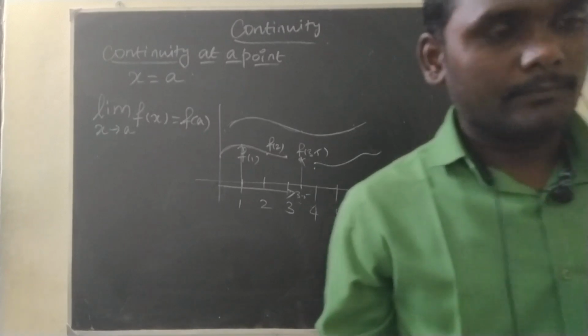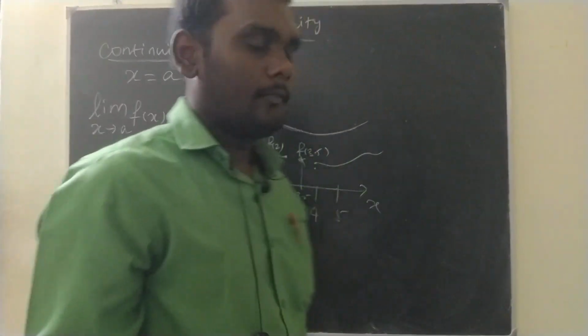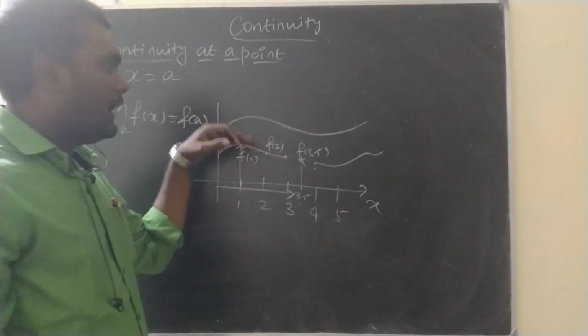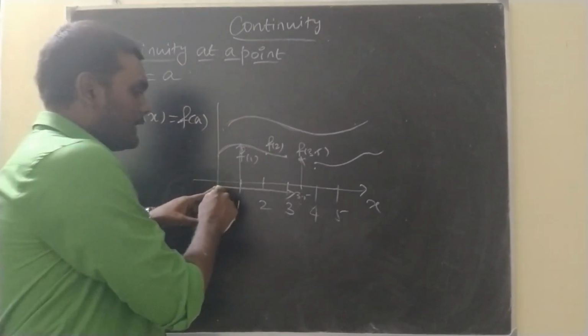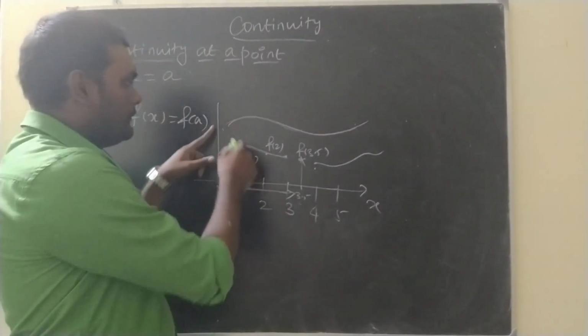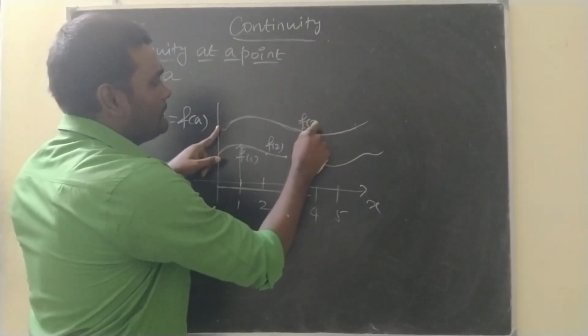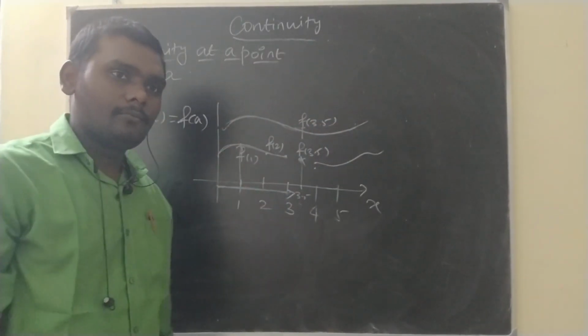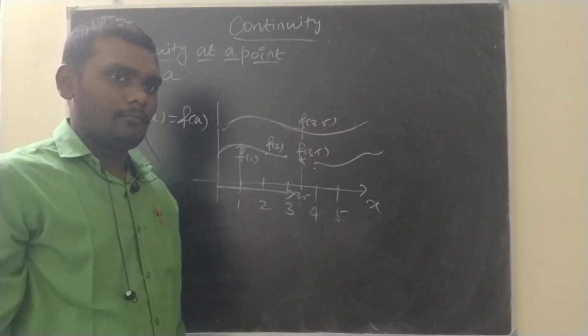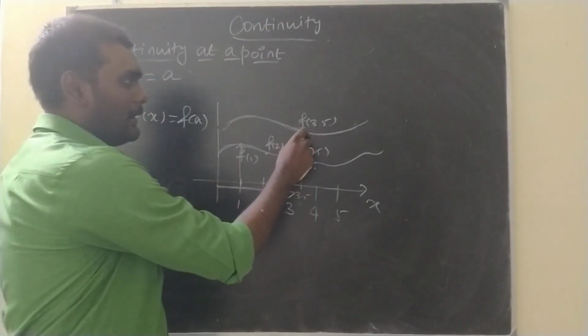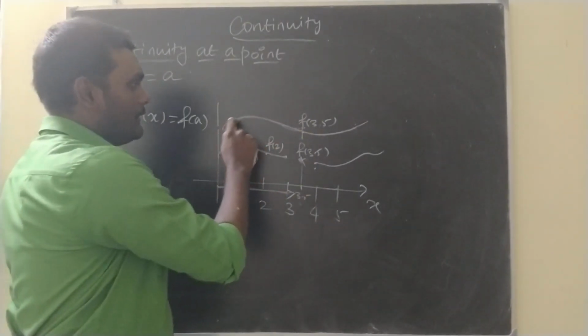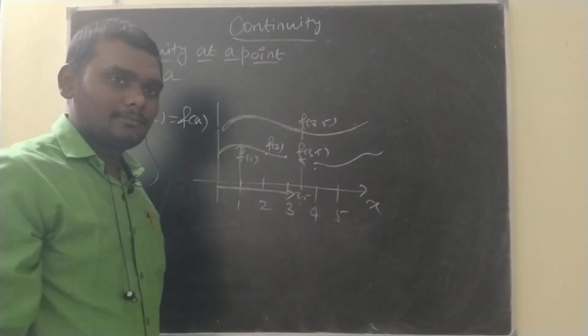Am I audible? Where was I? This above graph. As x approaches 3.5, does this f of x approach f of 3.5 or not? Yes, it approaches f of 3.5. The limit exists.